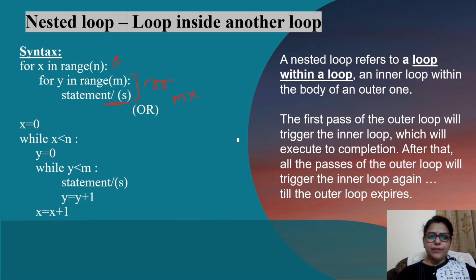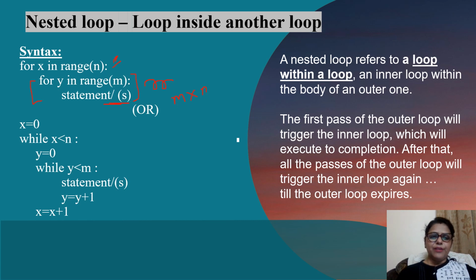First time, when the value of x is 0, all the statements inside the inner loop will be executed m times. Next time, when the value of x is 1, again the inner loop is executed m times. For the value of x as 2, again you have the inner loop statements being executed m times. So every time the inner loop will execute to its completion.